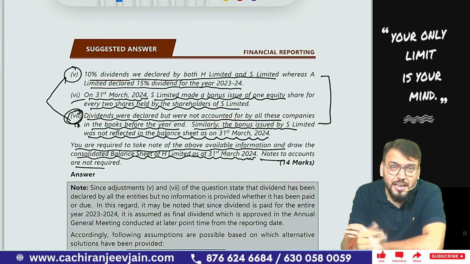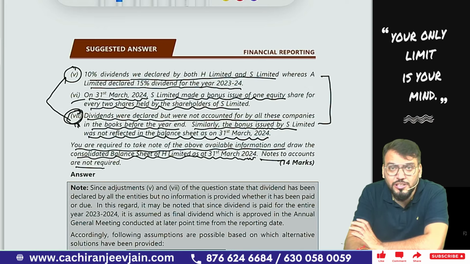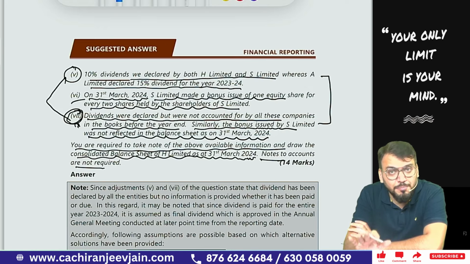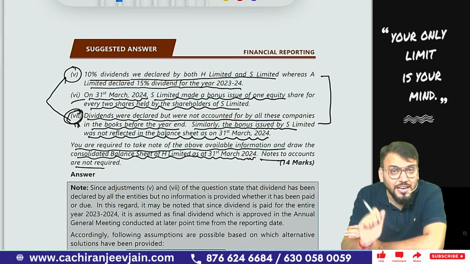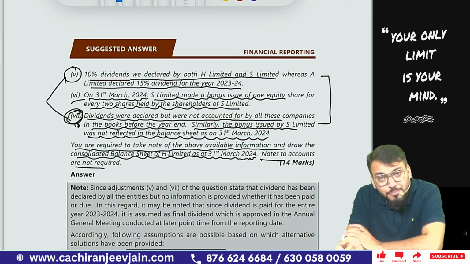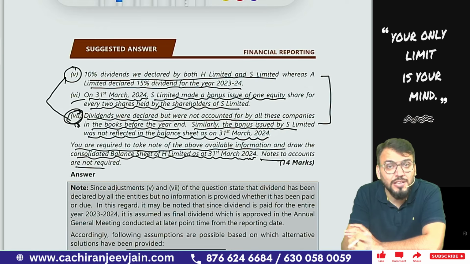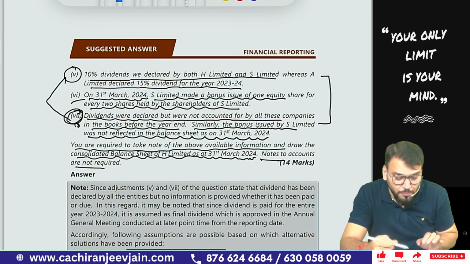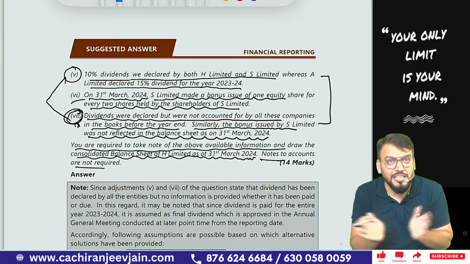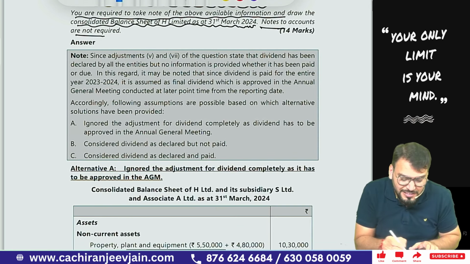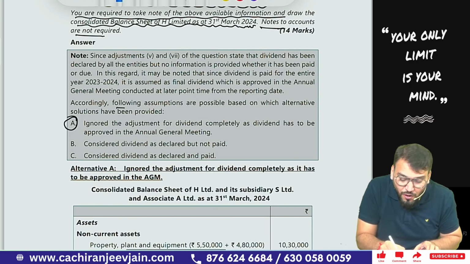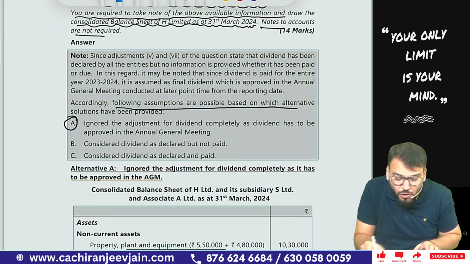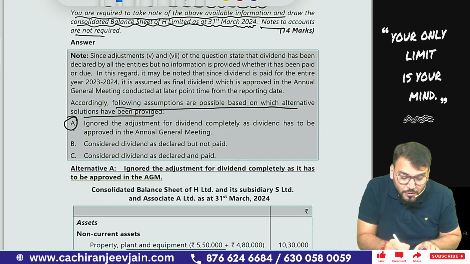Second, it can be interim dividend. So we can assume that dividend has been declared before reporting date, but the amount has not been paid. And third assumption, that dividend has been declared before reporting date and the amount has been paid, means dividend has been paid. These are the three assumptions which can be taken for point number 5 and point number 7 in combination. So they have also given the same only. You can see accordingly following assumptions are possible based on which alternative solutions have been provided.